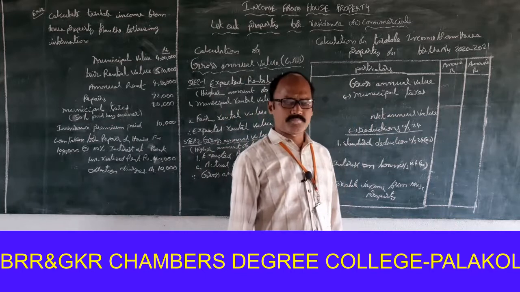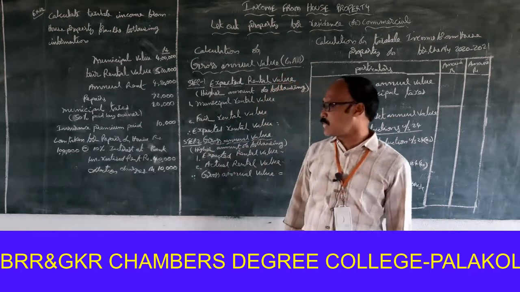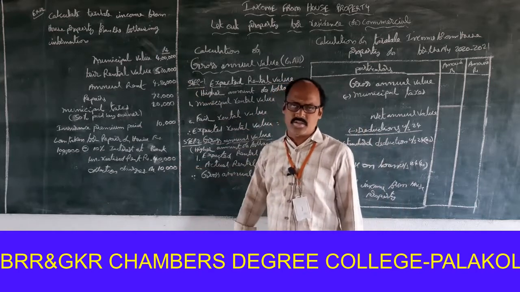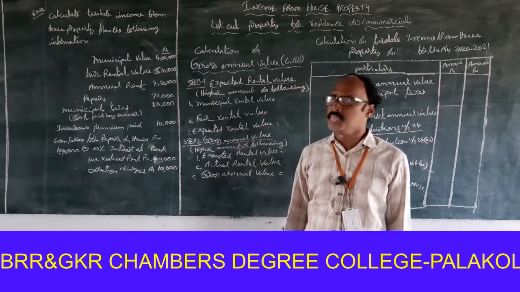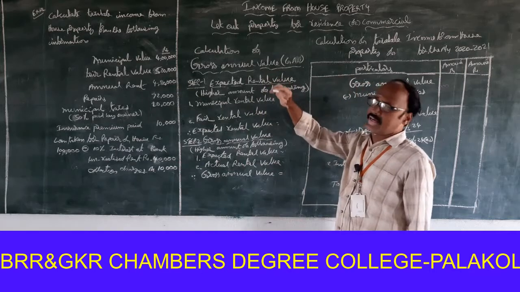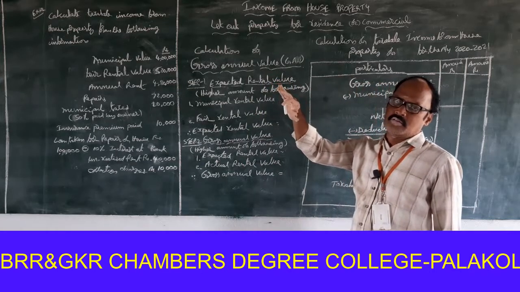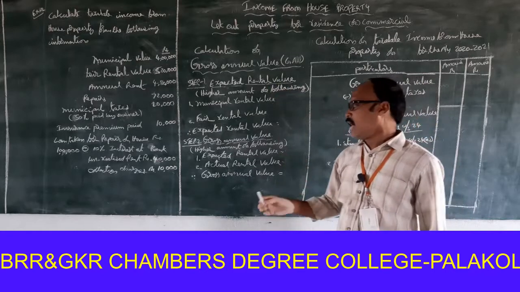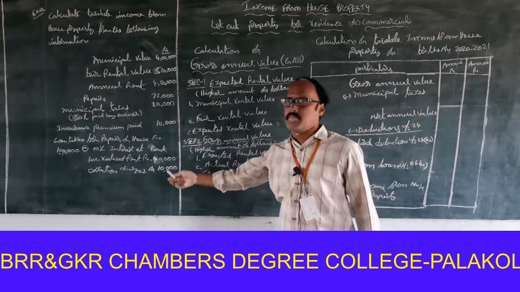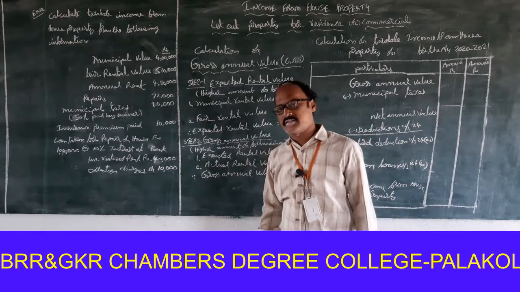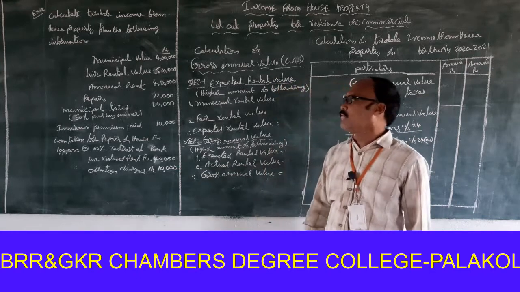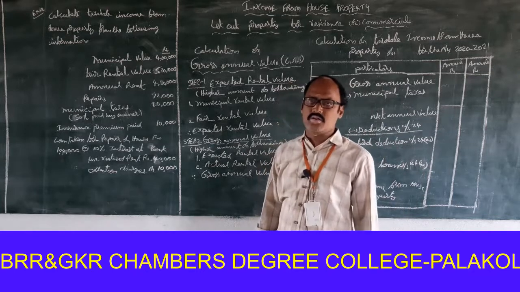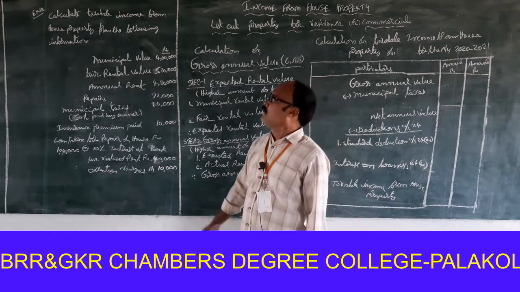So this is the exercise problem for whenever unrealized rent is available in the problem, and also the house property is let out throughout the year. If the house property is let out throughout the year and unrealized rental value is available. Okay, look at the problem, it is also an easy problem.